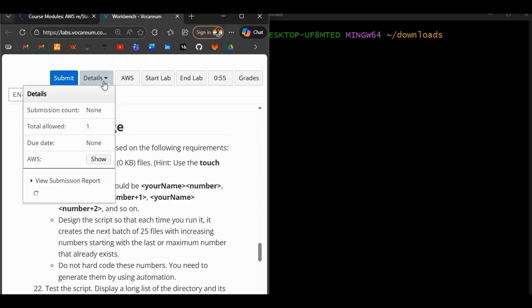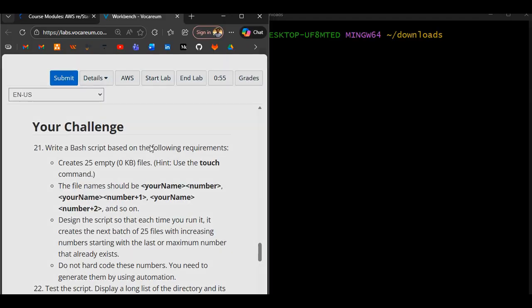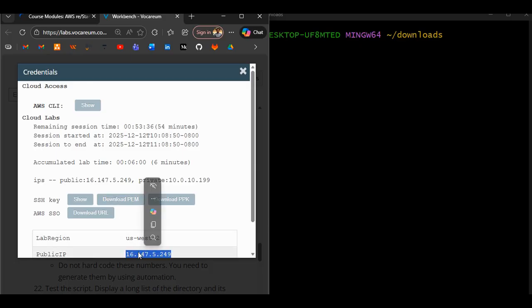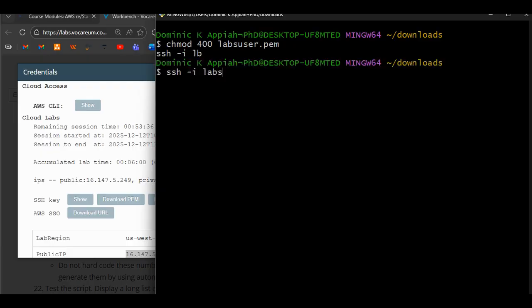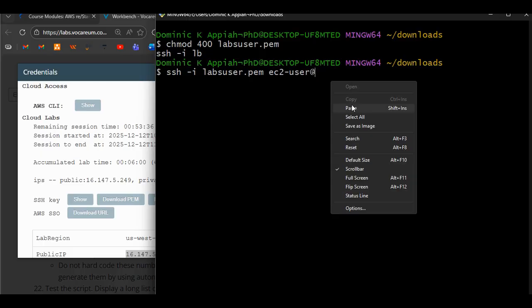So let's come to downloads, downloader.pem as usual, and then copy our public IP. Since I am in downloads, I'm going to modify the permission as usual, and then we SSH into labsuser.pem, ec2-user at, then you paste your public IP.